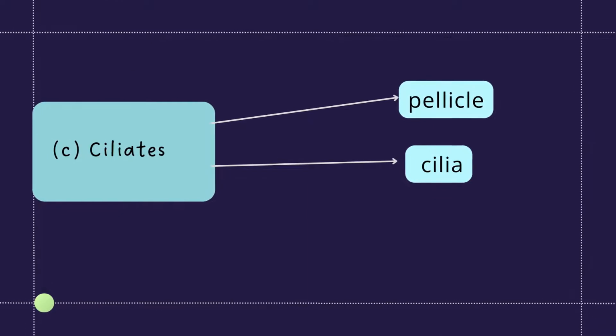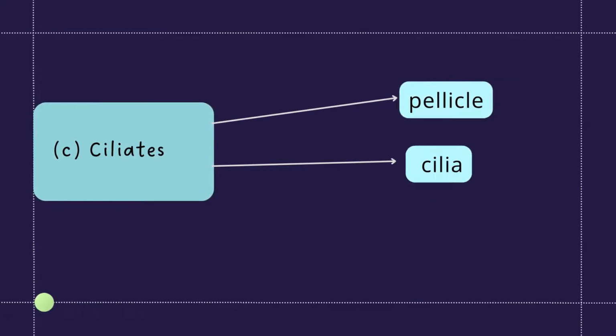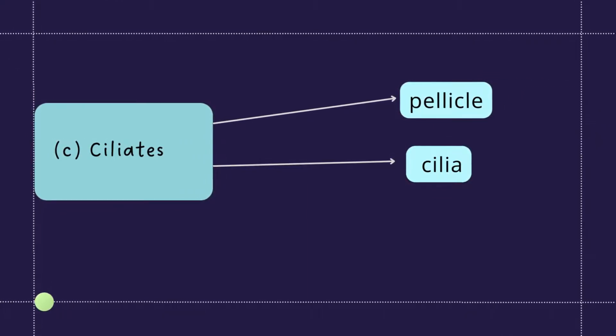In Paramecium, the surface of the cell is covered by several thousand fine short hair-like structures called cilia. The cilia beat in such a precisely coordinated fashion that the organism can go forward, go back, and turn around.